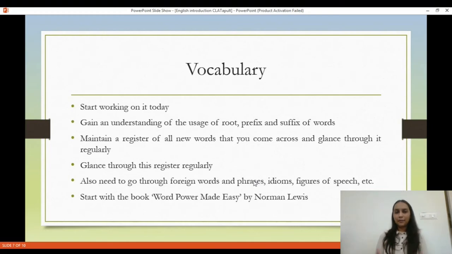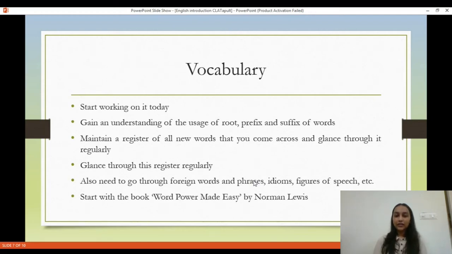Now let's look at the vocabulary part. Vocabulary is something that you cannot build in a day, so you have to start working on it now. The foremost thing is that you gain an understanding of the usage of root words, prefix words, suffix words, right? That will help you even decipher the meaning of a new word that you've never come across. It will also help you learn words.